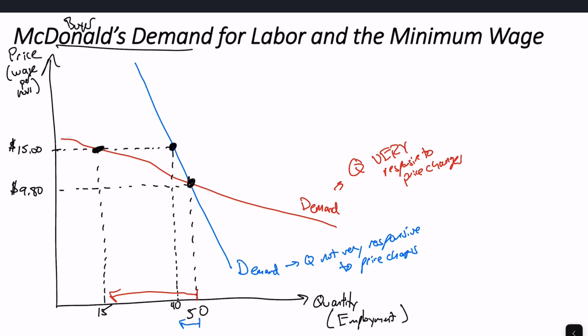Okay. This chapter is all about that responsiveness to a price change. And so if it's very responsive like the red curve, that'll be something that we'll label more elastic. And if it's not very responsive like the blue curve, we're going to call that inelastic. Like so. And I'll go into more definitions of that in later videos. But I wanted to give you a motivation of why we might care about these elasticities that we'll talk about for the rest of this chapter.